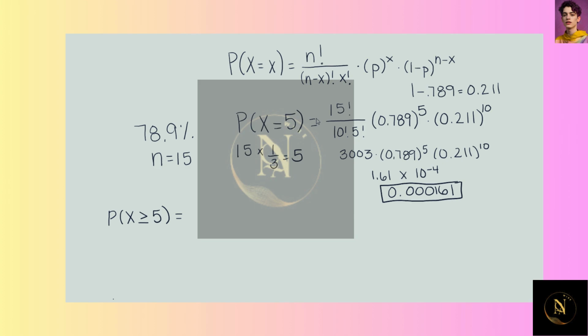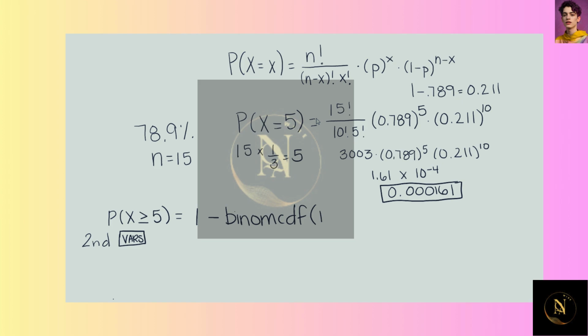And to find that, you hit second, vars, and you will see binom CDF. So we're going to do 1 minus binom CDF because the binom CDF function will take the sum of all the values from after 5, so from 4 to 0. And we want 5 to 15, so that's why we subtract it from 1.